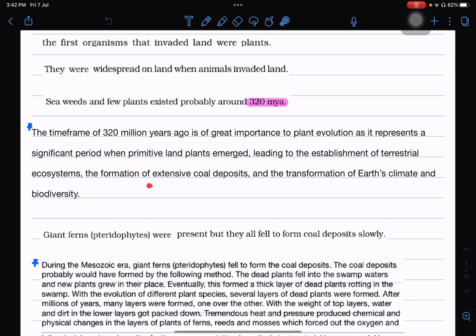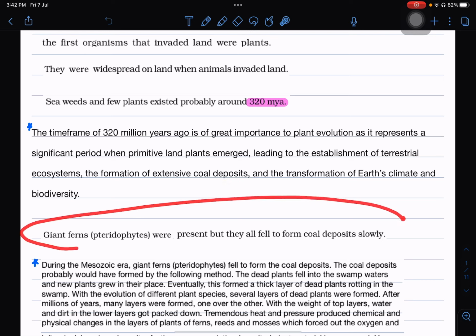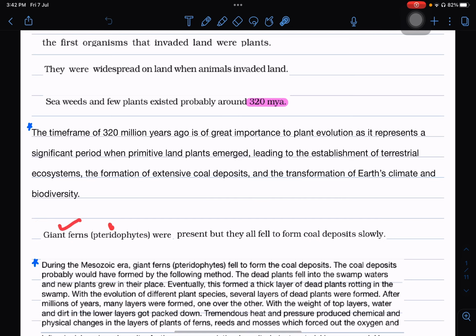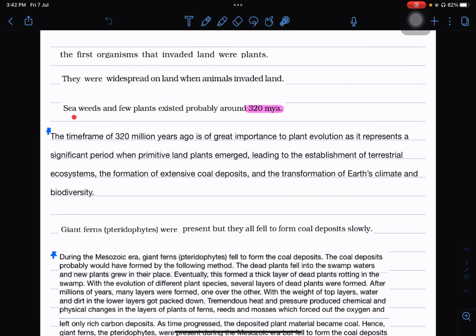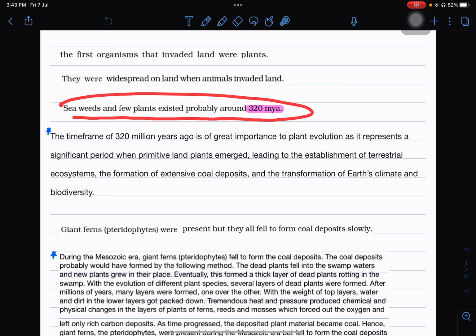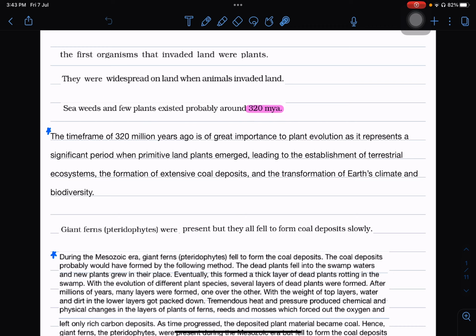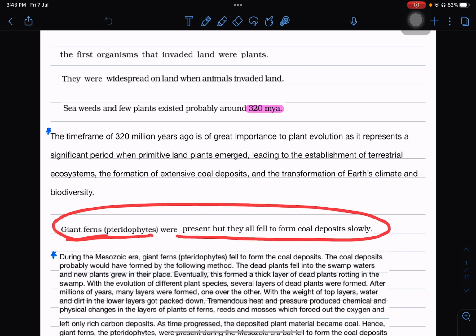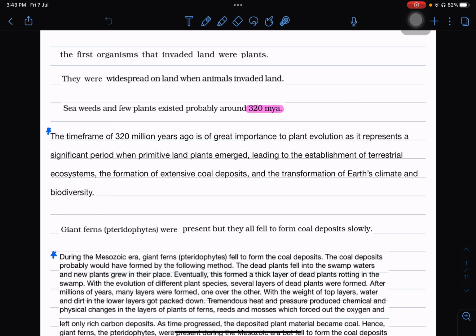And when we discuss these extensive coal deposits, giant ferns coming under pteridophytes were present, and then they all fell to form coal deposits. So basically, the coal deposits formed from the giant ferns of the pteridophyte group. Okay, this is important to remember. Seaweeds and a few plants existed probably around 320 million years ago, and giant ferns, pteridophytes were present, but they all fell to form coal deposits slowly.